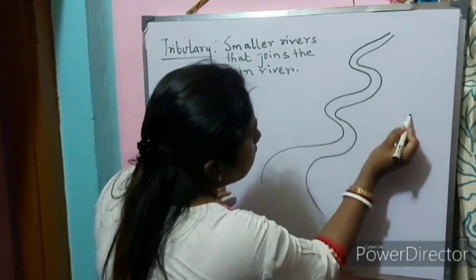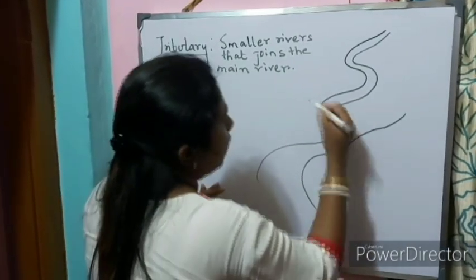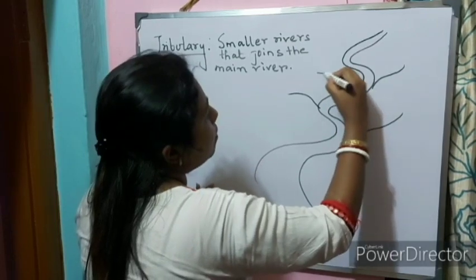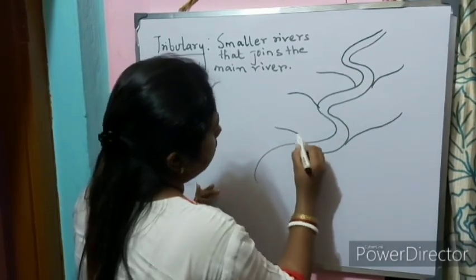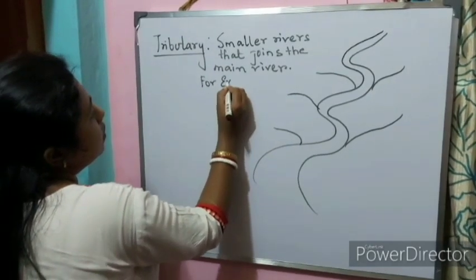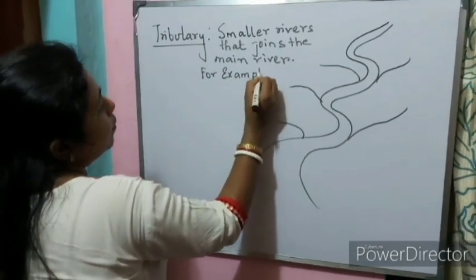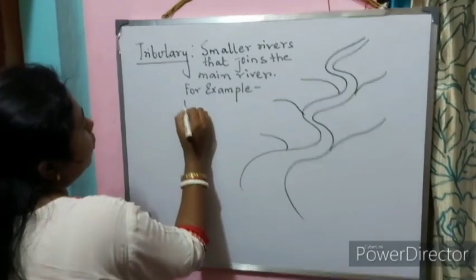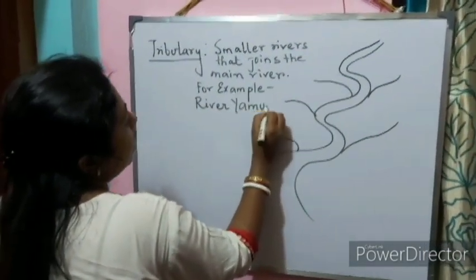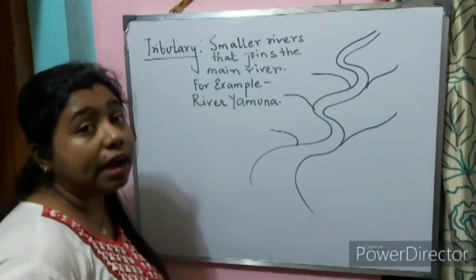Like here, this is the main river and these are tributaries which are joining the main river. For example, River Yamuna is a tributary of River Ganga.